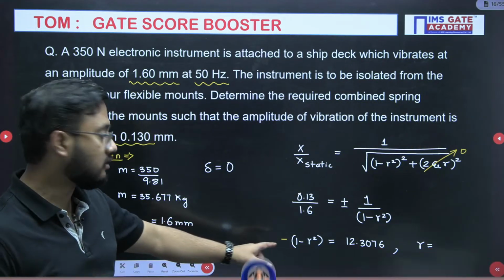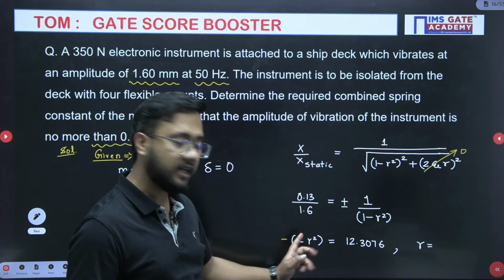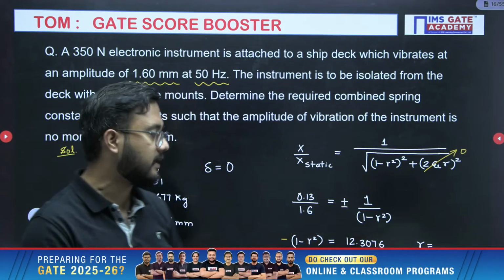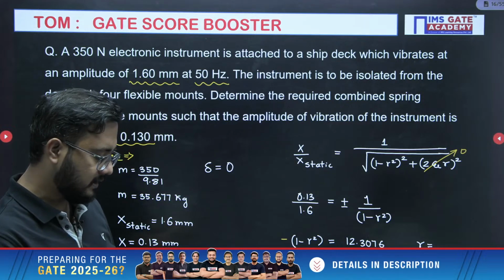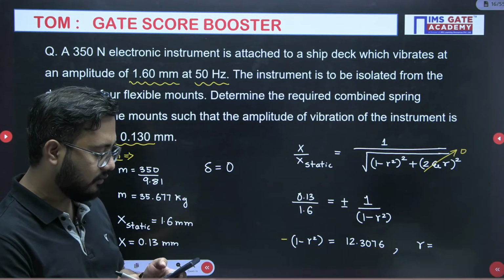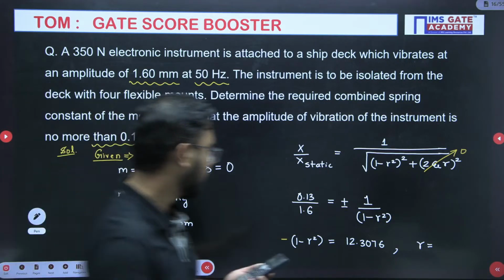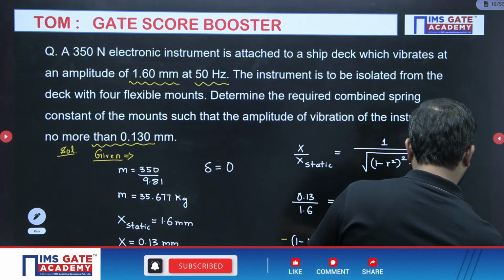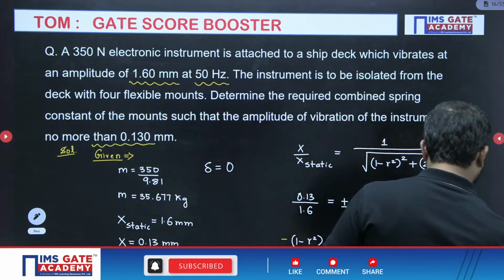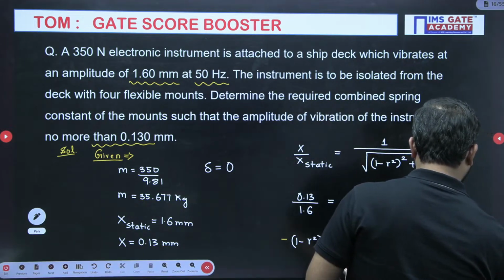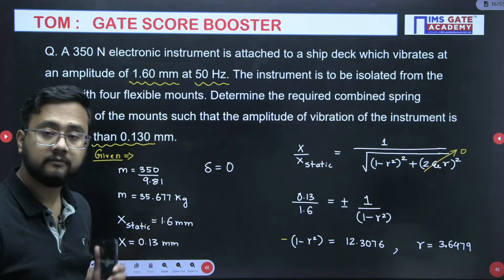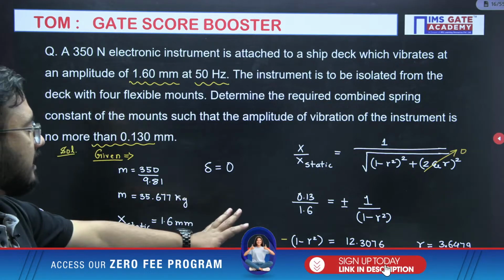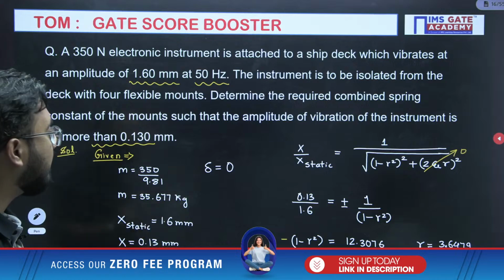So how will we solve for r value? See, 1 minus r square it is there, right? r square minus 1 plus r square. So minus 1 goes to that side, it becomes plus. So 12.3076 plus 1, and you take the square root of it, it will come around 3.6479. Clear? This is the r value. Up to 4 decimal places I have taken. So that is the r value.